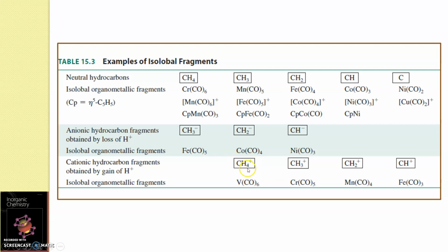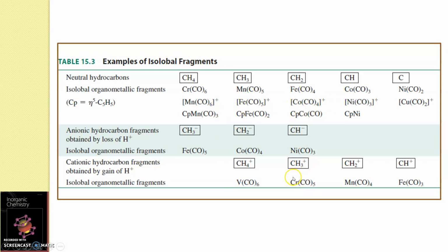That means it should be considered with CH4 only, right? So that is why I have considered this here. The number of electrons present in all these cases is carbon 4 and hydrogen 3, so there is going to be 7 electrons. Here carbon 4, hydrogen 2 and 1 anion, 1 electron, so again 7 electrons. Again this is 4 plus 4, 8, 8 minus 1, 7. So all these are 7 electron hydrocarbon species, and all the organometallic fragments are 17 electron species.